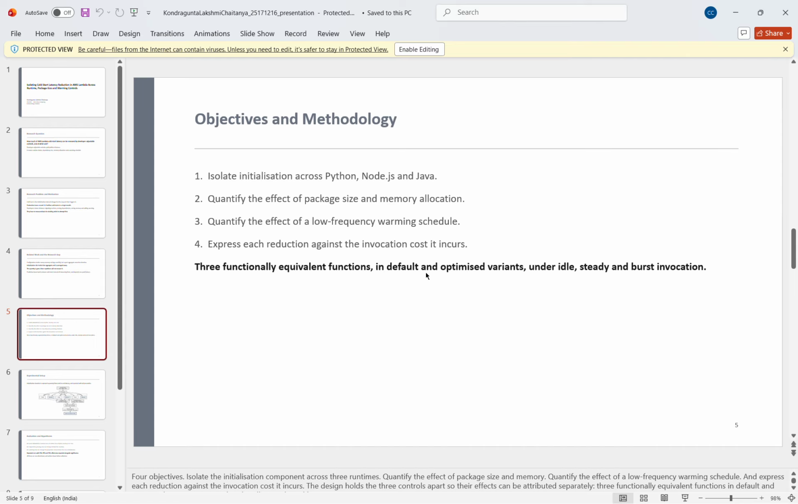Objectives. My project has four objectives. First, comparing the cold start time in Python, Node.js, and Java. Second, study the effect of package size and the memory. Third, measuring the effect of warming schedule. Finally, comparing the performance improvement with the extra cost. To do this, I will create the same Lambda function in three languages and test them under different workloads.